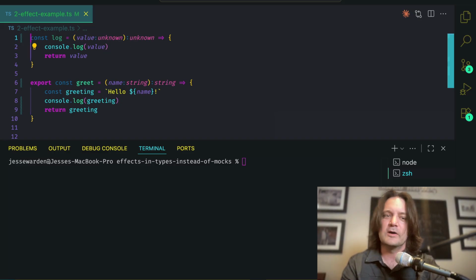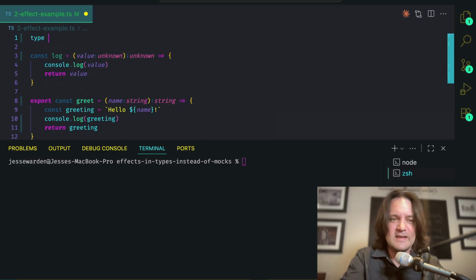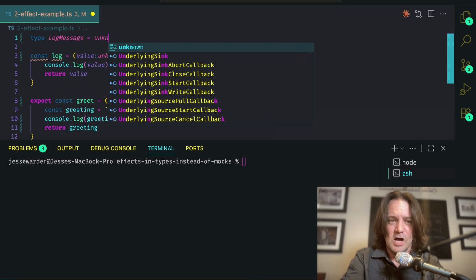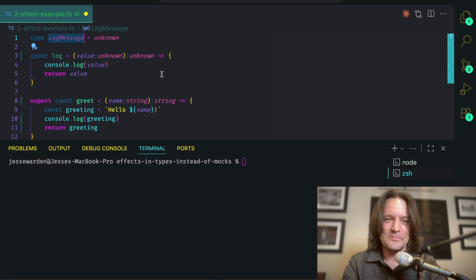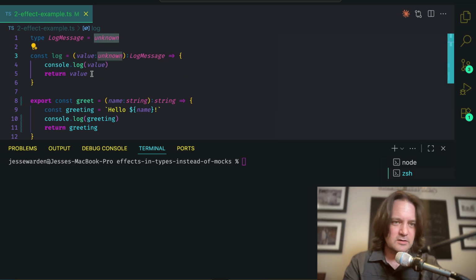What's a log message? Well, you name your variables. Let's name our types. So we're going to call a type log message. I don't know. It's unknown. So all we did was an alias that's just a name. We're not going to really gain type safety, but what we are going to get is read safety. We can read this code and see it's returning a log message. So passing an unknown, it's a log message.